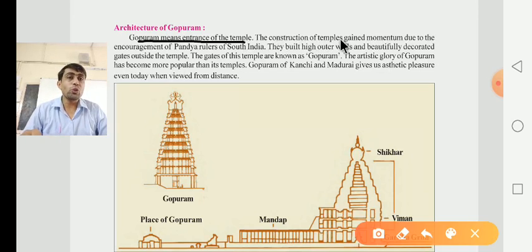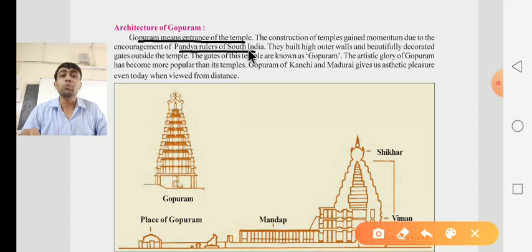The construction of this temple gained momentum due to the encouragement of the Pandya rulers of South India. Now what happened there? They built the high outer wall and the beautiful decorated gates outside the temple.